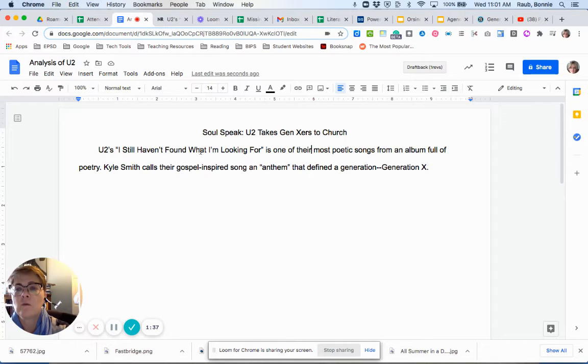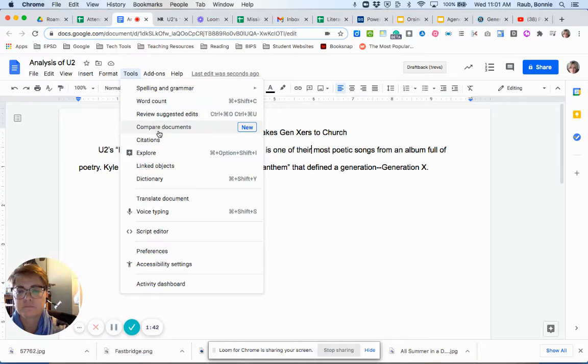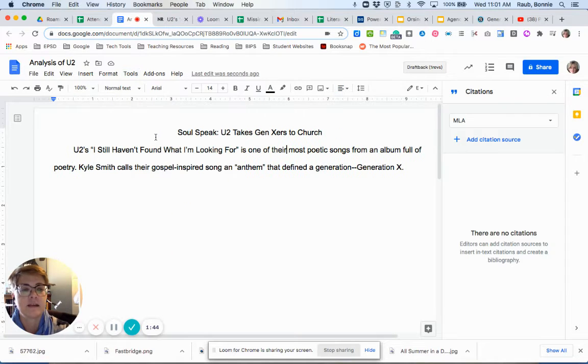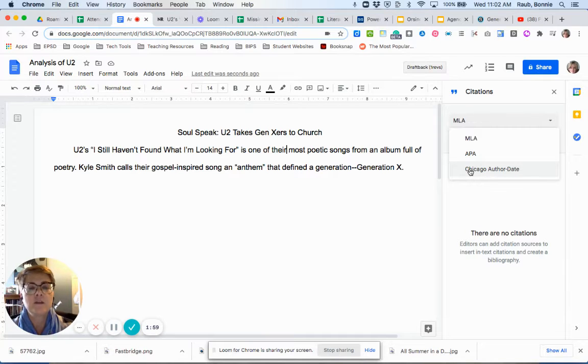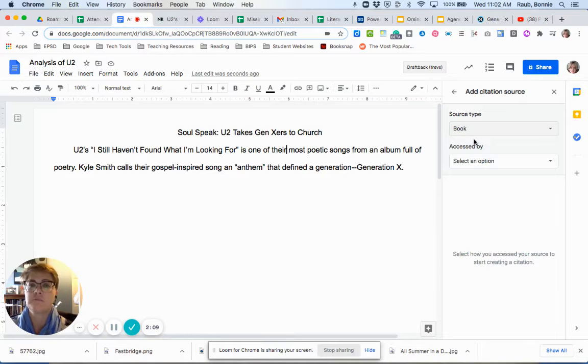Okay, so what I'm going to do is go up to Tools in the menu bar in Google Docs, scroll down and click on Citations. And over here on the right, you will see another menu bar pops up. In this first drop-down menu, I have to choose what style I want my citations to be. When you're writing for English class, you'll want your citations to be in MLA format. So I'm going to click on MLA, and then click Add Citation Source because I want to add a citation here in my document.